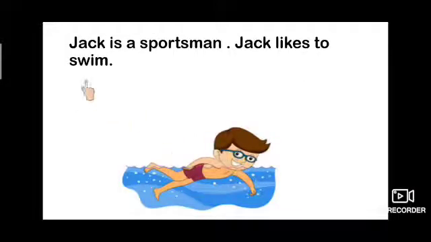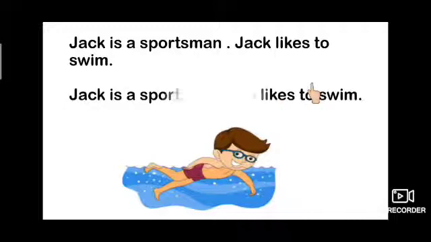Here we have one more example. Jack is a sportsman. Jack likes to swim. Here Jack is repeated twice. So which pronoun will we use here? We can use he for one boy. Jack is a sportsman. He likes to swim. Here, instead of using Jack again, I am using the pronoun he.